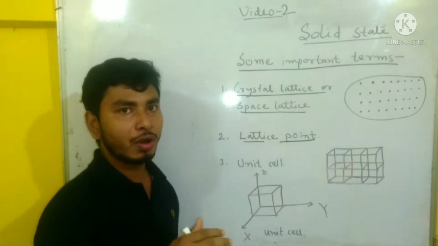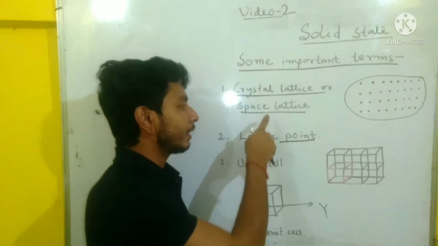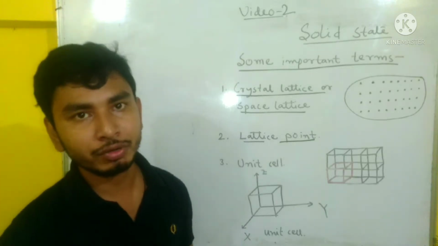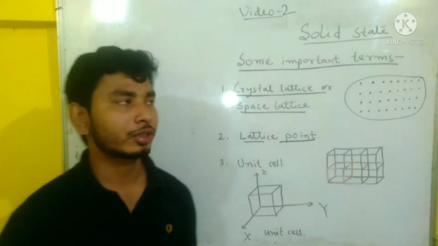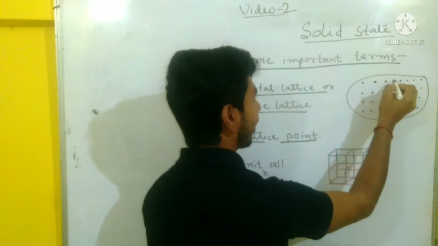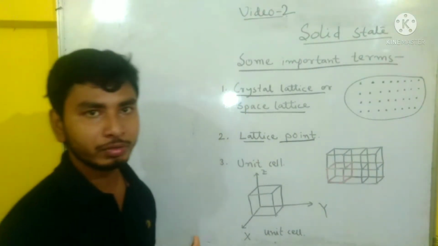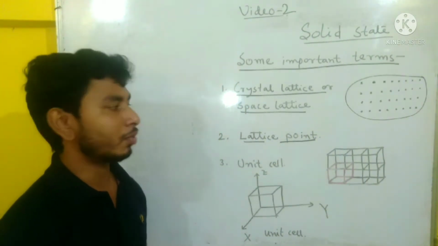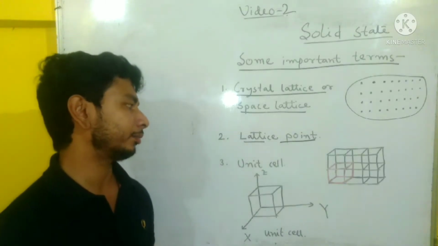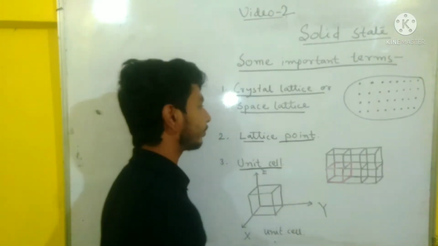The position of constituent particles in a crystal lattice is called a lattice point, and it is represented by a dot mark. It is also known as a lattice site.